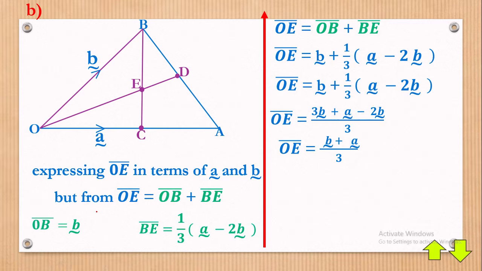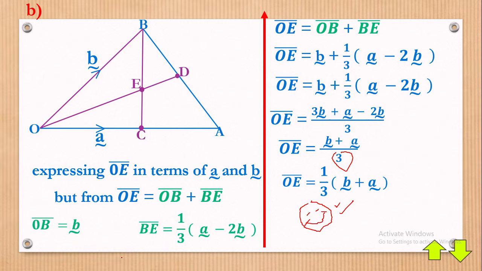Or in simple terms, you can factorize out the 3 and write it in this format, which will be 1 over 3 brackets B plus A, since they're all sharing the same denominator. So far, so good. We are moving. Hope you can see vectors are very simple.